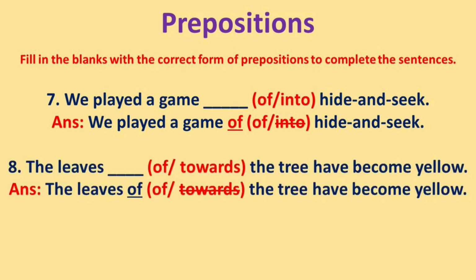8. The leaves dash of or towards the tree have become yellow. This sentence shows that the preposition of is used to show belonging. Yes, the answer is, the leaves of the tree have become yellow.